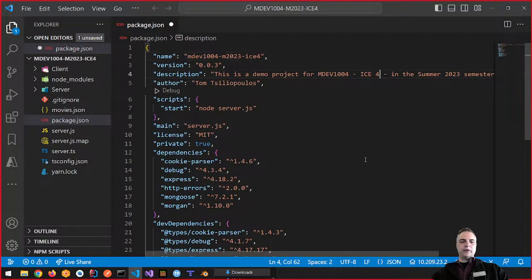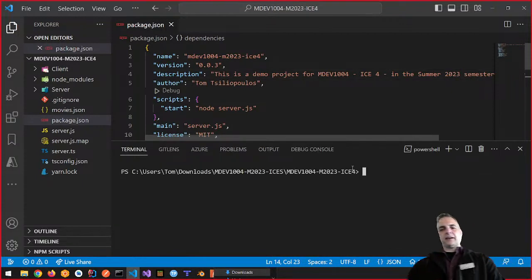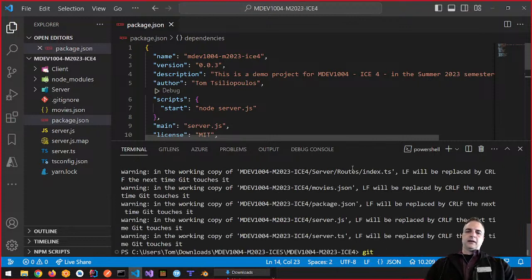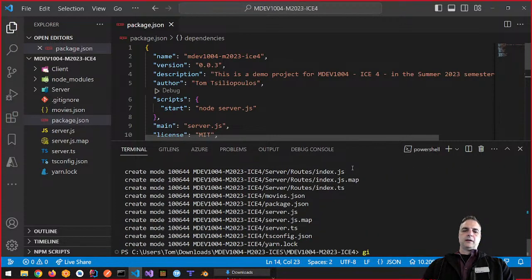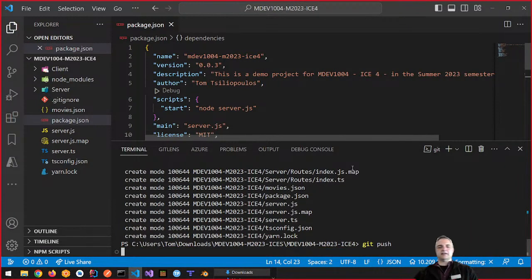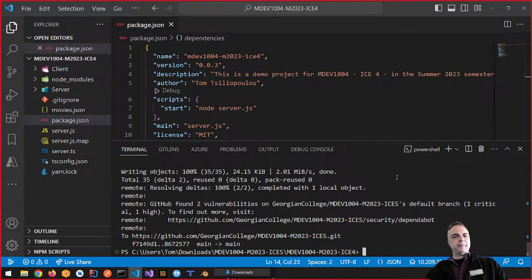We're also going to review what we did last week by running ICE4 and putting this up on GitHub. So I'm just going to open the terminal, and say git add dot, and git commit -m, we'll say added project files for ICE4, and then git push. That should be something that's more natural to you: git add, git commit, git push at this point, which pushes everything up to GitHub. package.json is really the only thing we changed.